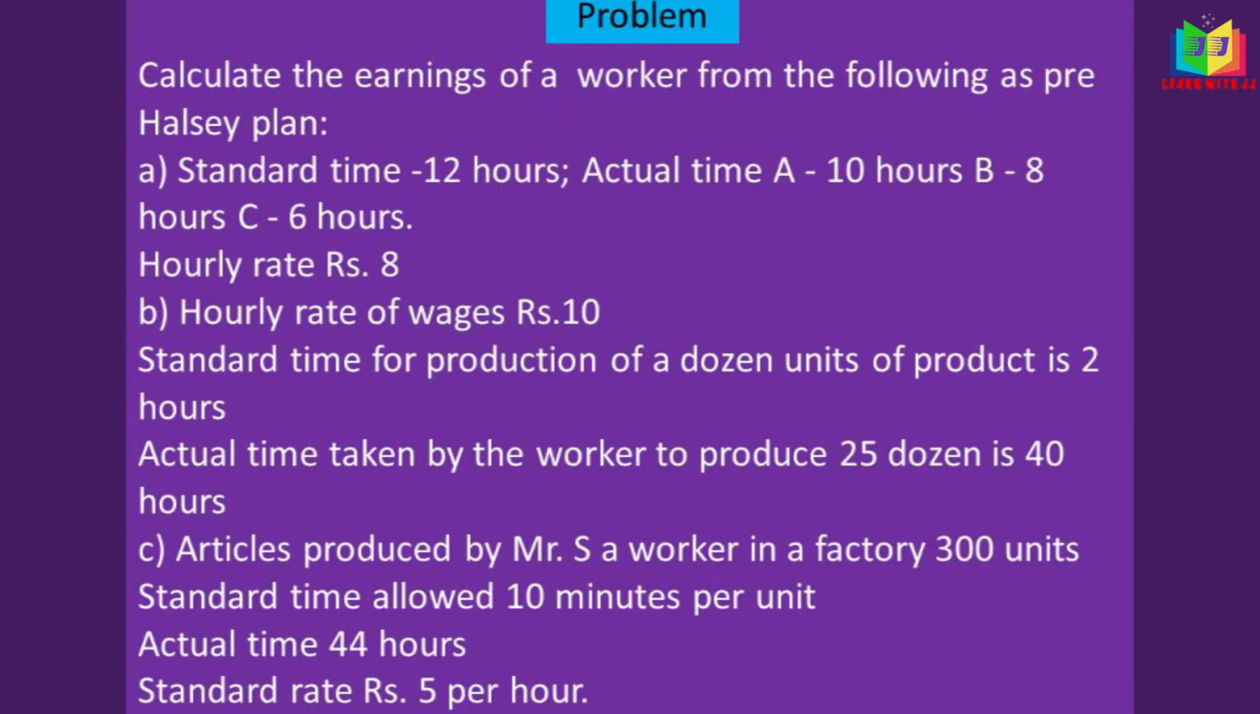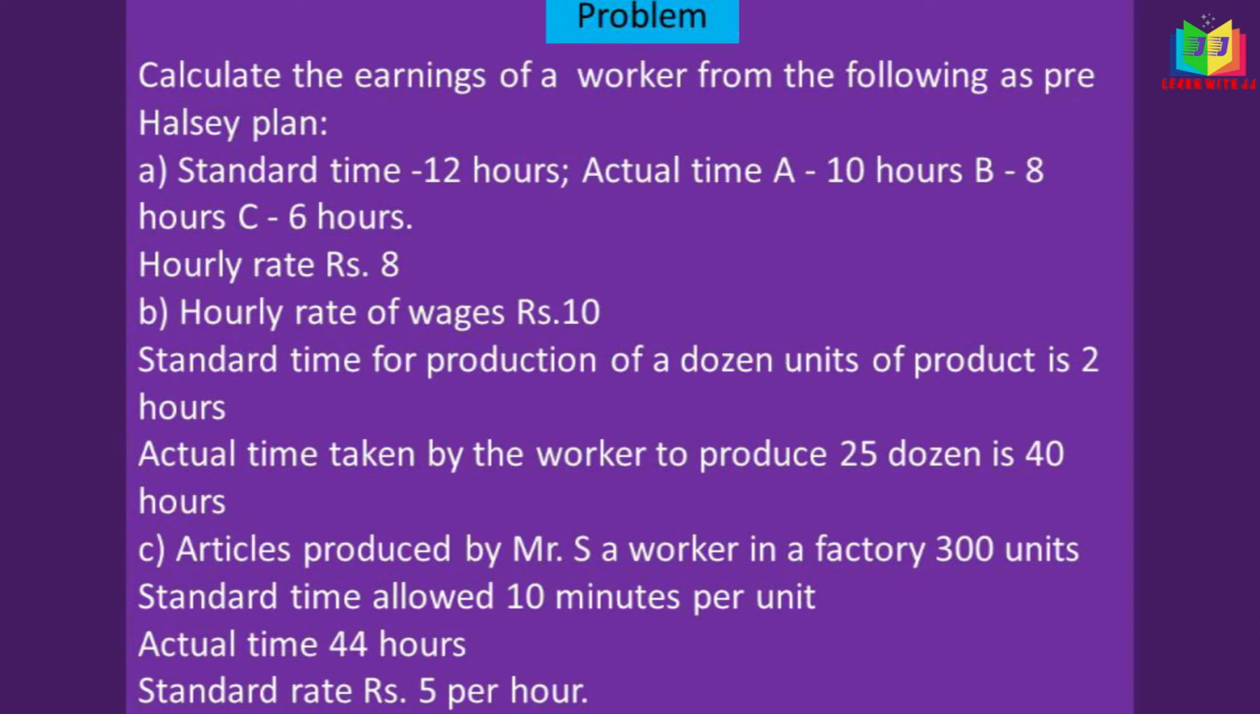Here we have: calculate the earnings of a worker from the following as per Halsey plan. Standard time 12 hours, actual time A has taken 10 hours, for B 8 hours, and for C 6 hours, and the hourly rate rupees 8. And we have one more question. Hourly rate of wages rupees 10. Standard time for production of a dozen units of product is 2 hours. And actual time taken by the worker to produce 25 dozen is 40 hours.